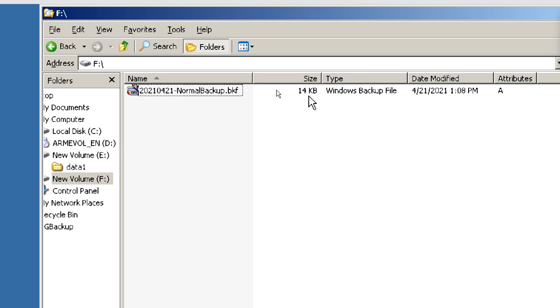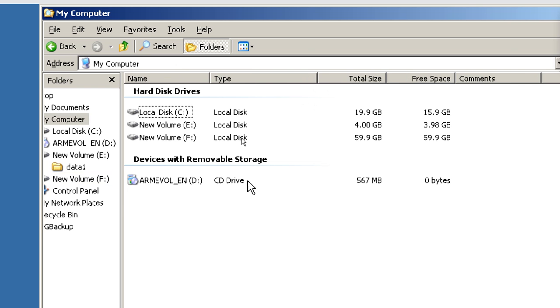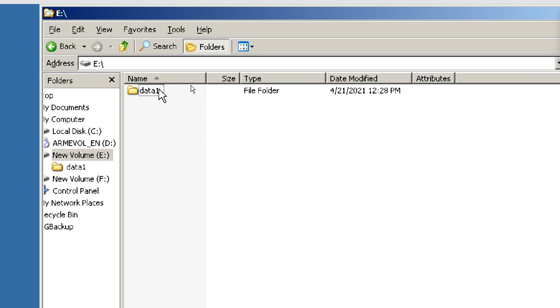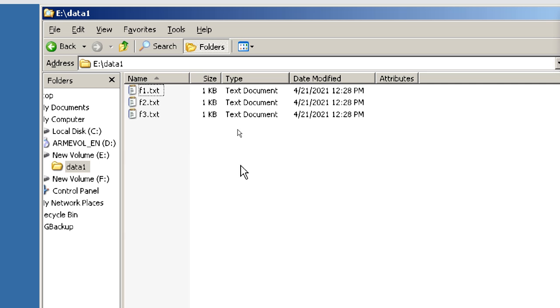This is showing 14 KB. See, actually these 3 files are not even 3 KB. It is adding some extra information, that's why the size increases. Okay, if files are very big, then the backup size is a little bit plus or minus, but if files are very small, the comparison shows differently. Okay, this is the archive attribute.